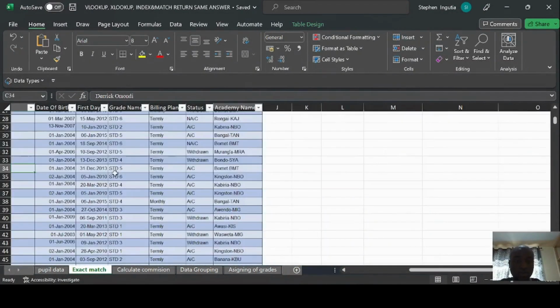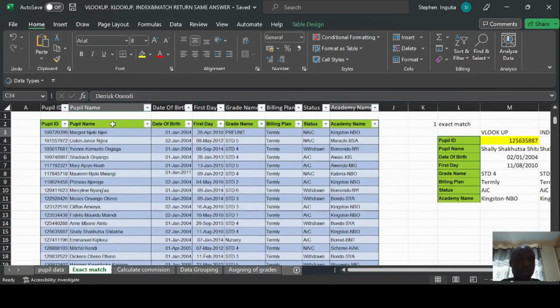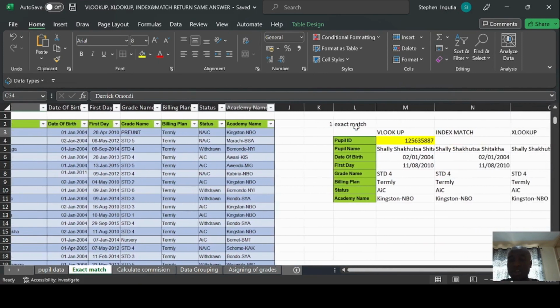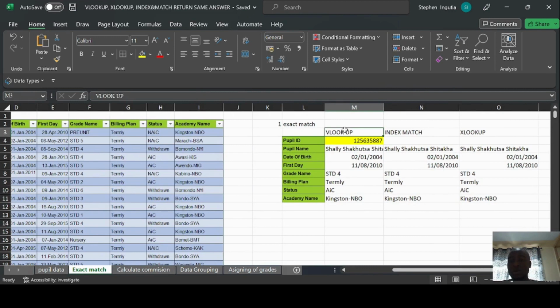From this sample, you can see we have this sample data set. We have pupil ID, pupil name, date of birth, first day, grade name, billing plan, status, academy name. And then we want to apply VLOOKUP, INDEX and MATCH, and XLOOKUP to get these results. So if we insert the pupil ID in this cell, we're able to return this information about that pupil from this data set, using VLOOKUP, XLOOKUP, and then INDEX and MATCH.